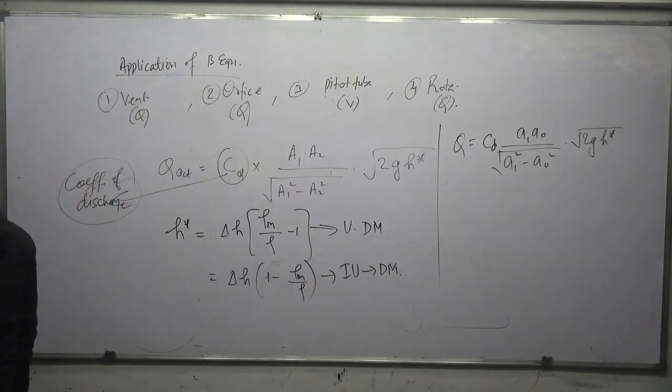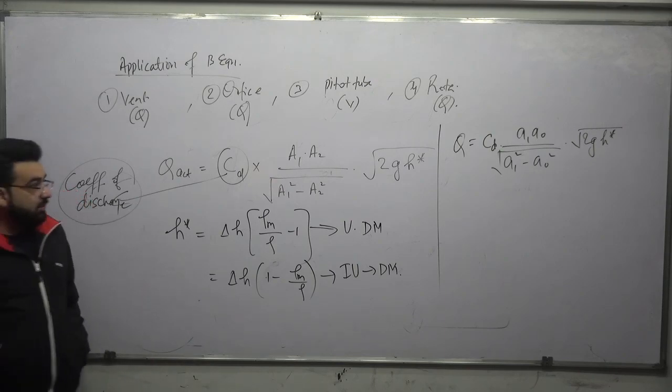That is delta H into rho m upon rho minus 1 is the value of H star. After that we also discussed some numericals.